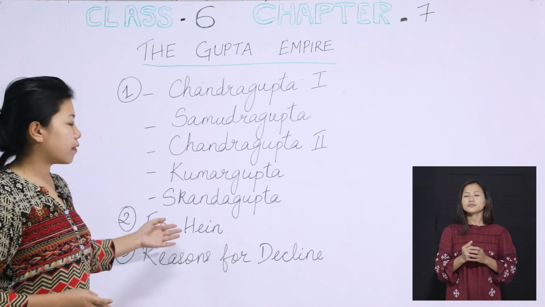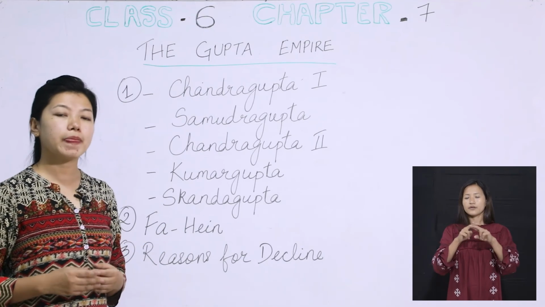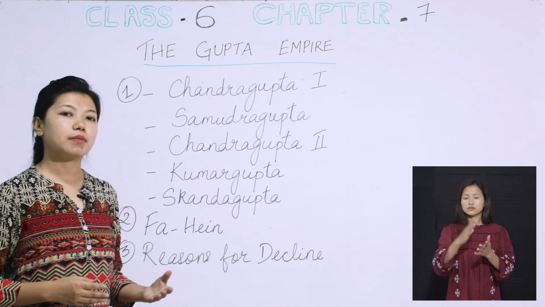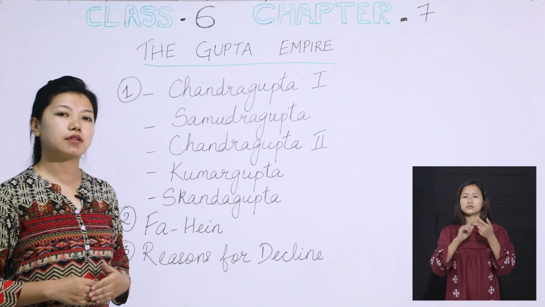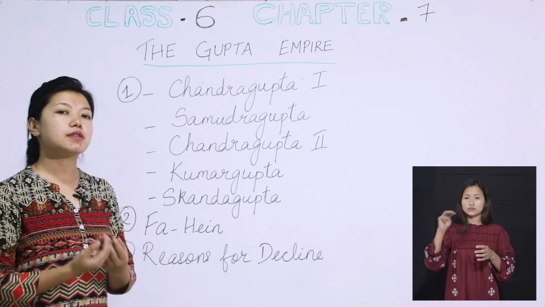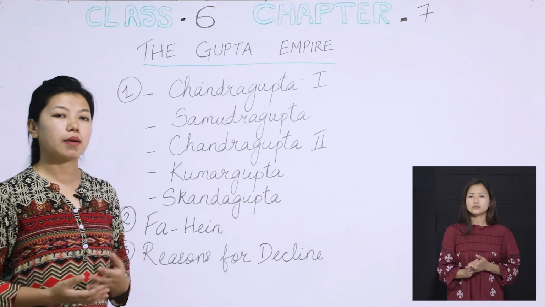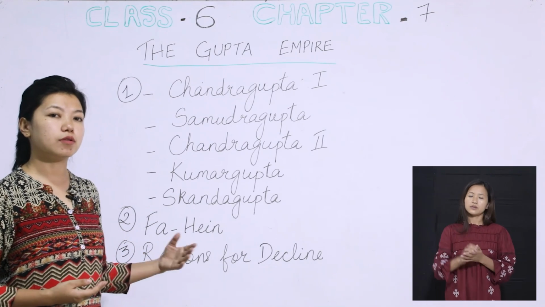All right. Then Fa-Hien, who was a Chinese pilgrim, spent about 6 years visiting the Buddhist monasteries, and at that time he encountered so many things in the Gupta dynasty, and because of his observations, whatever he has noted in those observations, we are able to find out about the Gupta age.